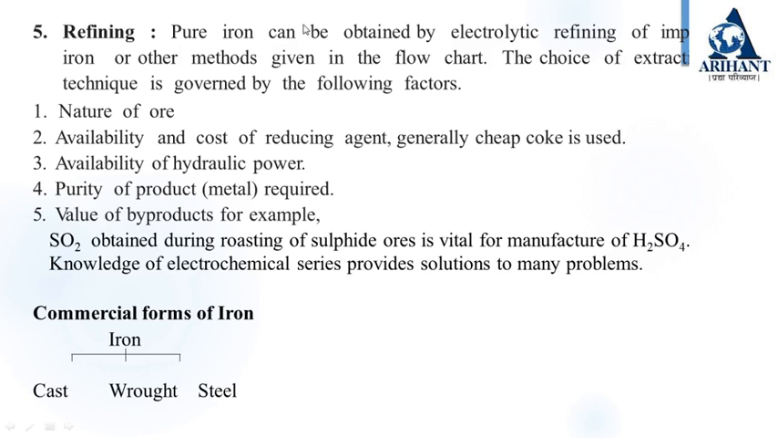The choice of extraction technique is governed by the following factors: nature of ore, availability and cost of reducing agent. Generally, cheap coke is used. Availability of hydroelectric power, purity of product required, and value of byproducts. For example, sulfur dioxide obtained during roasting of sulfide ores is vital for manufacturing of sulfuric acid. Knowledge of electrochemical series provides solutions to many problems.